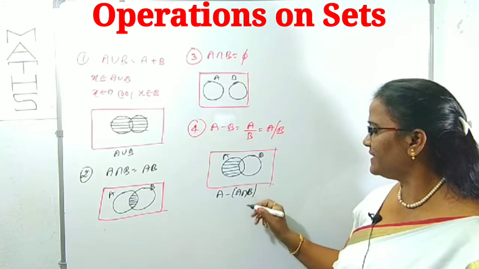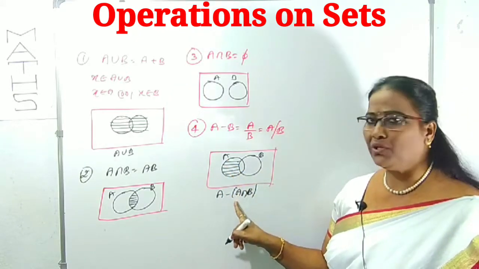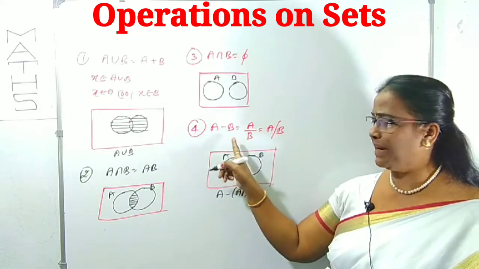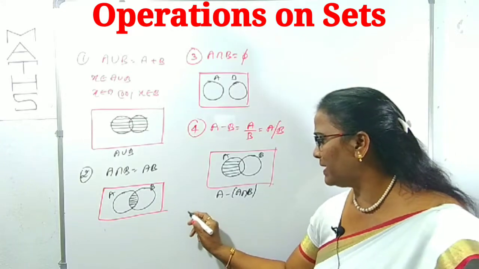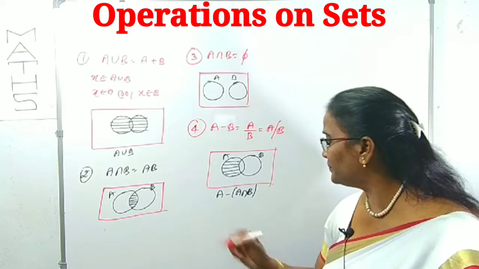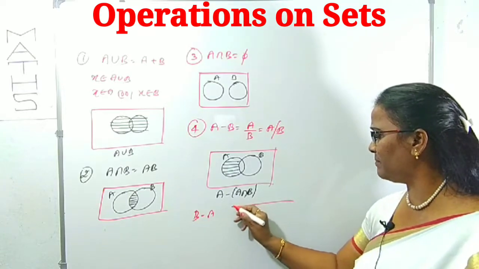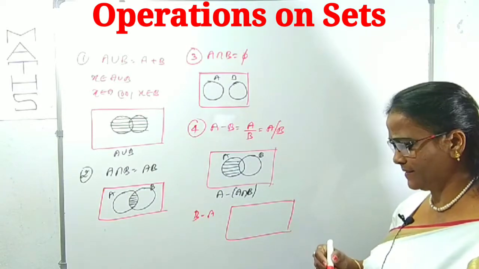What is the meaning of this? From A we have to remove the intersection part of A and B, and we can collect only A minus B. We can also take B minus A. What is B minus A? Can you guess B minus A? Which is in B but not in A, like this.